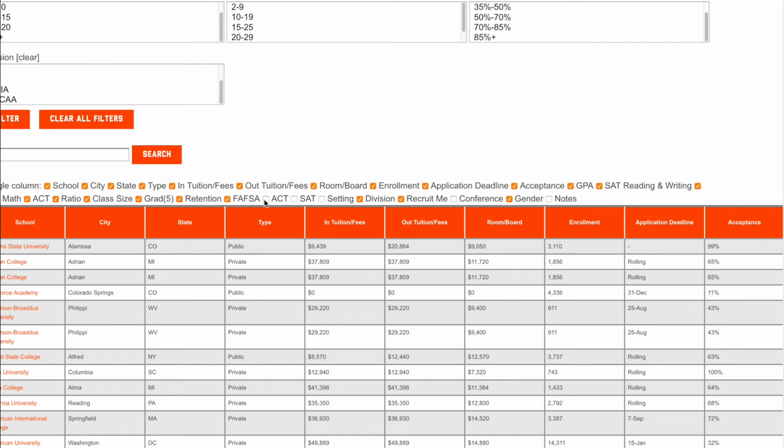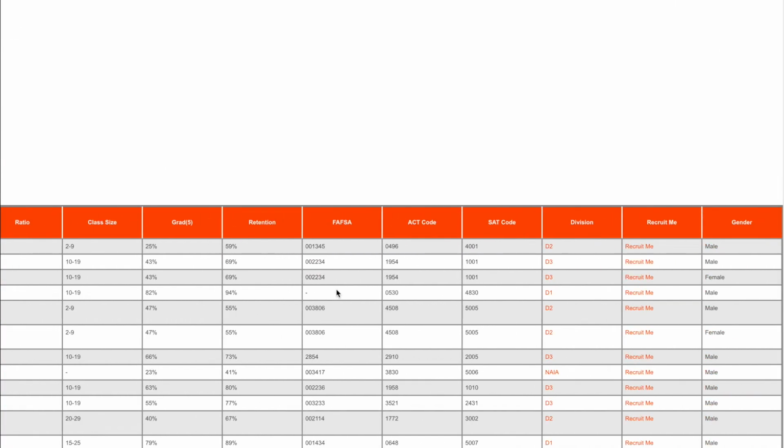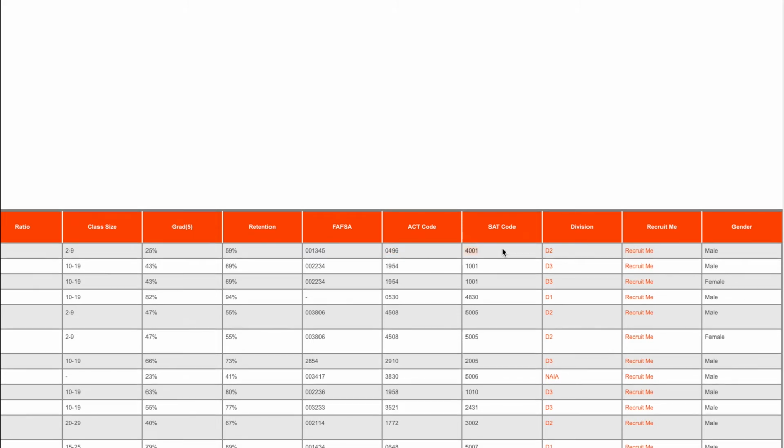And then FAFSA, ACT, SAT: here are the codes that you need to submit those to the respective schools. So if you're filling out a FAFSA and you want to submit it to this school, this is the code you need to use. If you've completed your ACT and you want to submit your scores to the school, that's your code. And if you've completed the SAT and you want to submit your scores to this school, that is going to be the code you need to use.